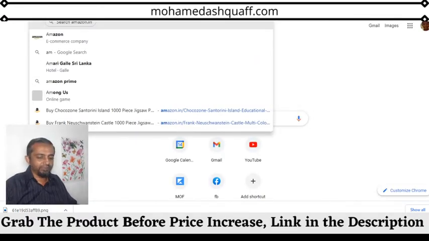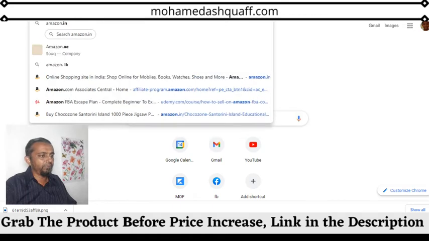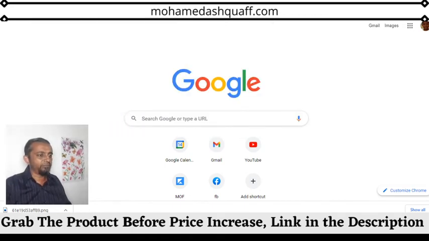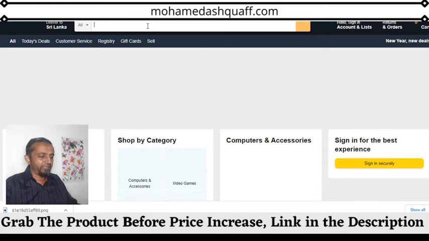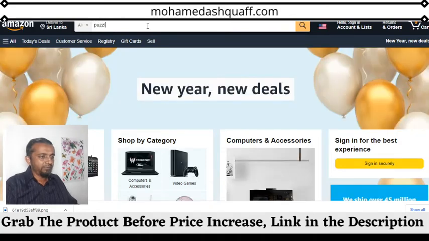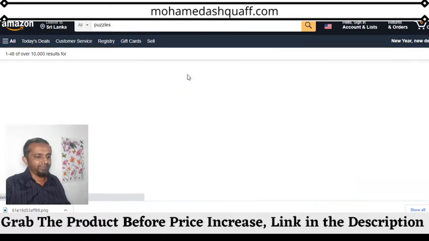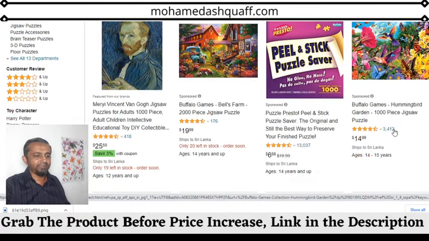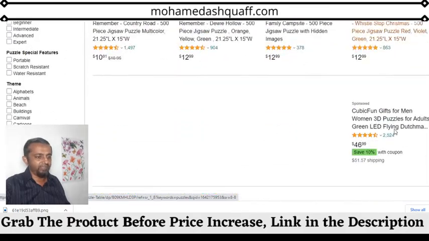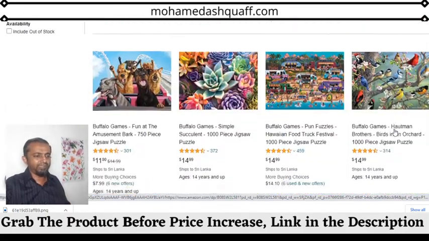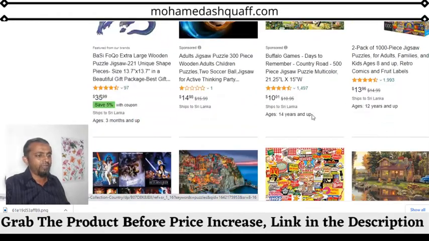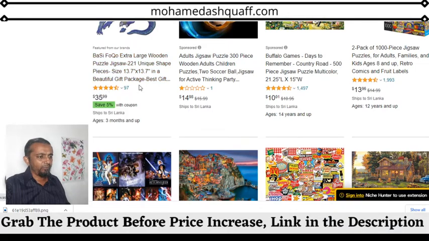Okay, now I'm going to Amazon. We'll go to the Amazon.com site. Okay, so if you go to the Amazon.com site, then we can search for puzzles. Now you can see what a lot of puzzles you have here, and these are different kinds of puzzles. You can see these are sold for good prices. Now this product has sold more than 97 items.